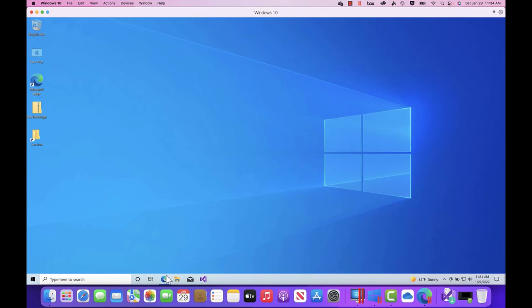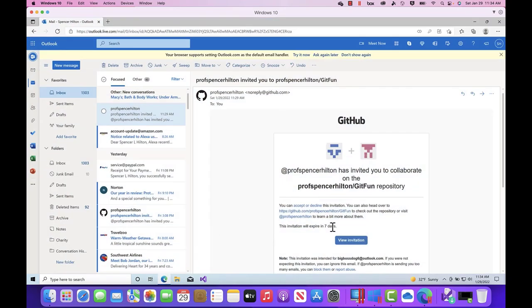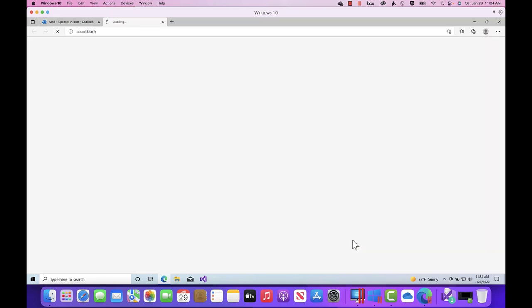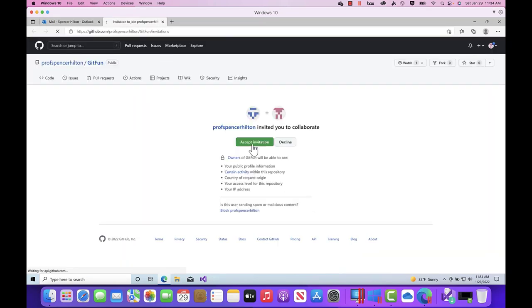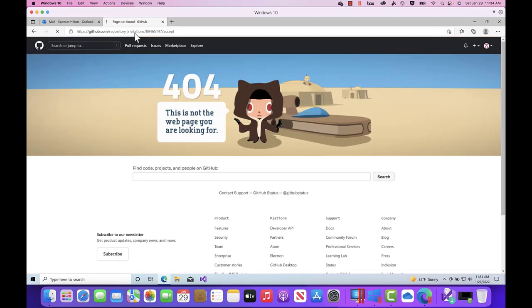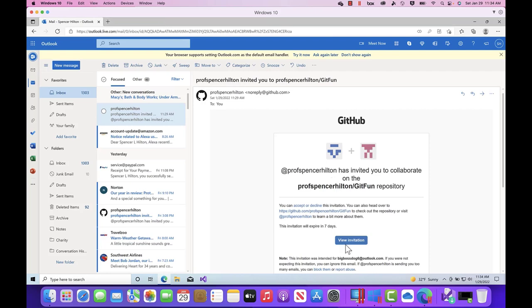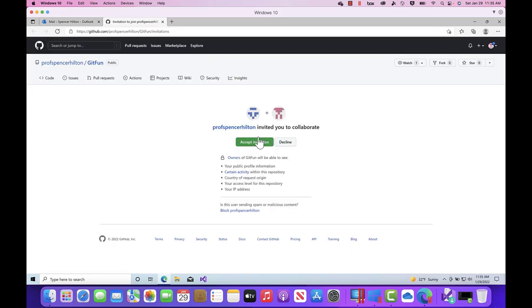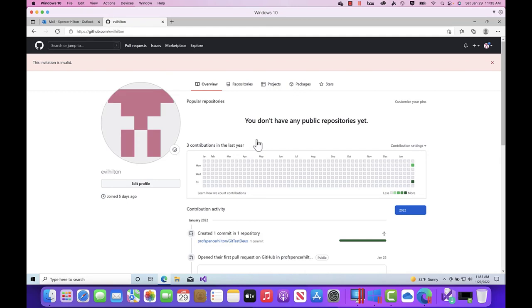And so I'm going to pull up my email here. I'm going to see I've received an invitation to collaborate on this Git Fun repository. So I'm going to view this invitation, and then I'm going to accept this invitation to be able to be part of, to be able to make modifications. Now again, a public repository, anybody can download and get at, but whoops, something happened there. Let's try that again. View invitation. Let's see if it went through. Accept invitation. Alright, so now I am a collaborator, meaning I can modify the code on this particular repository.